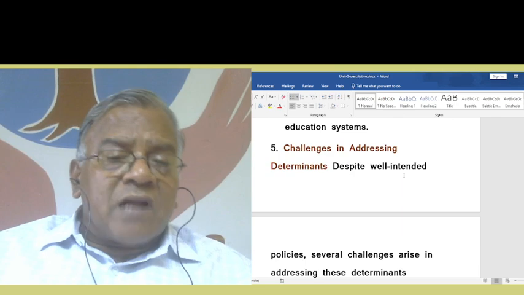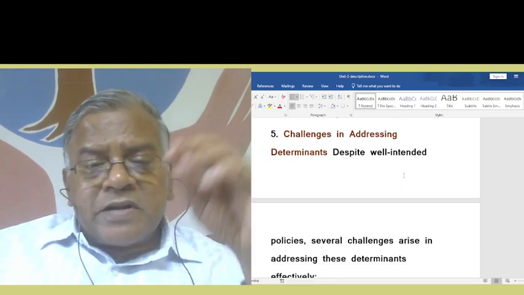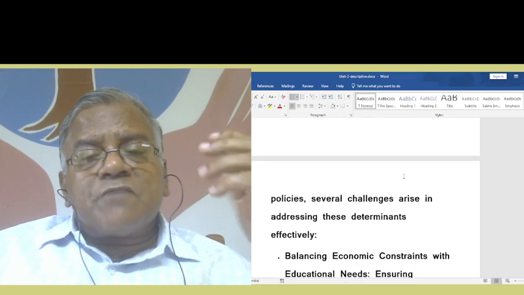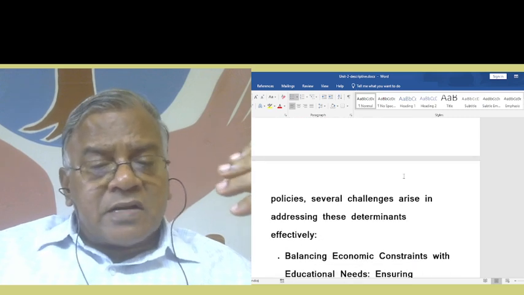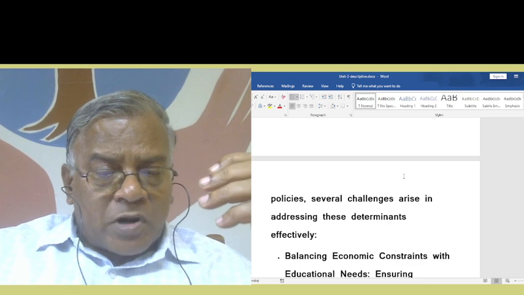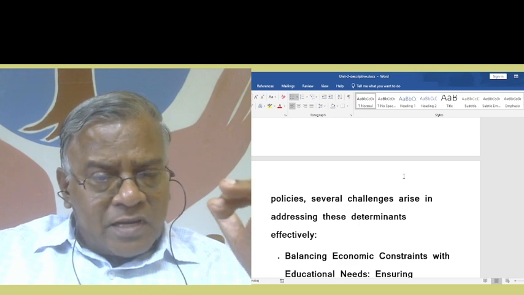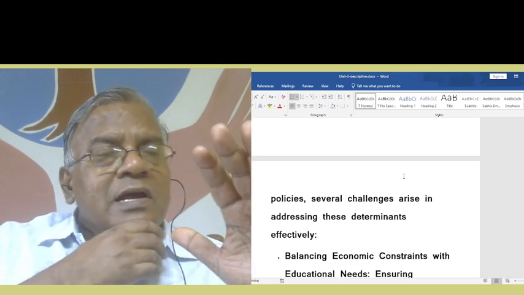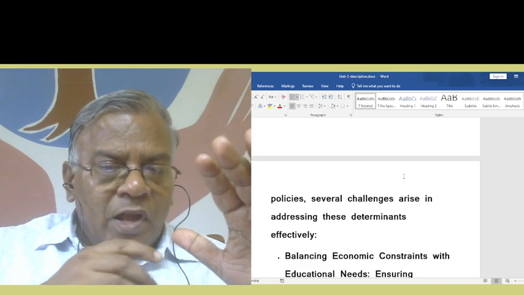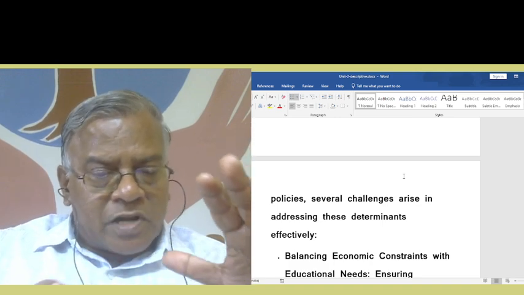Now, challenges in addressing determinants. Despite well-intended policies, several challenges arise in addressing these determinants. This is the analysis part actually. We are given the facts, now we are analyzing. This is how a question on analysis will come. In other words, an analysis question will come.